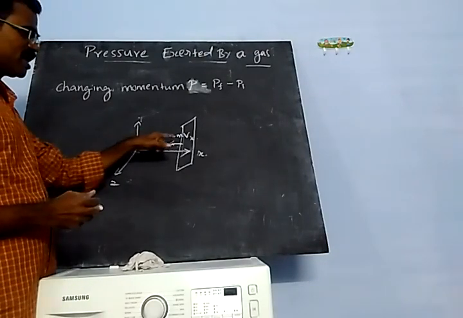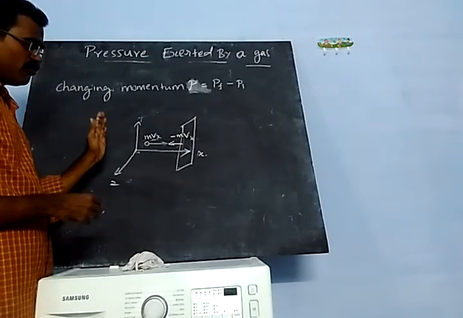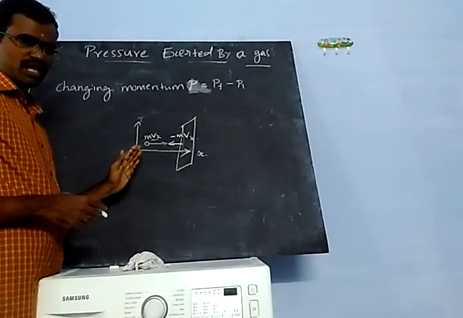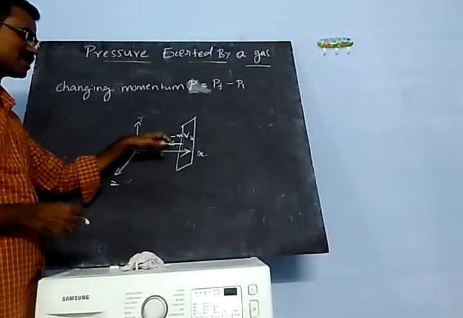What is the final momentum? This is the initial momentum mvx, before reflection.